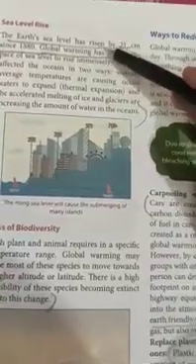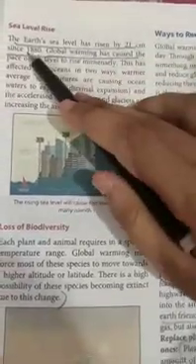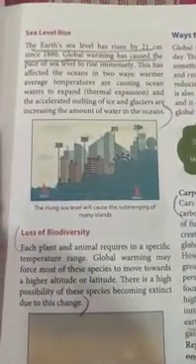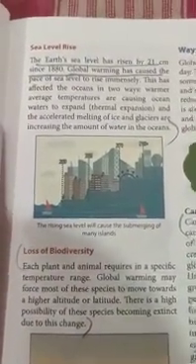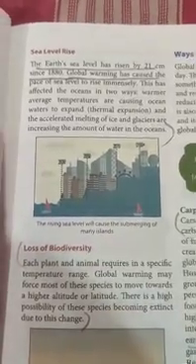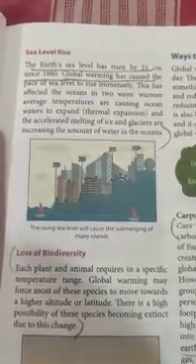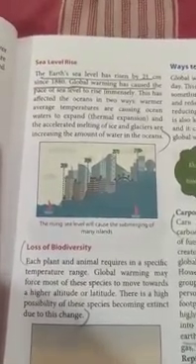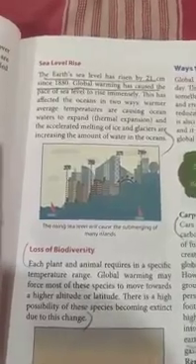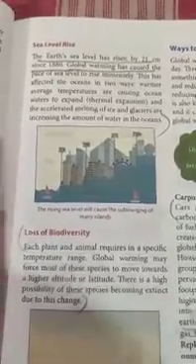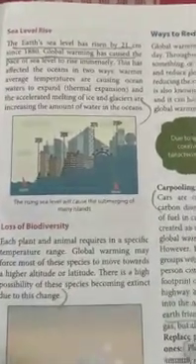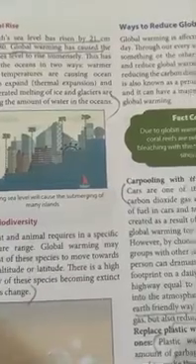Next is sea level rise. So the Earth's sea level has risen by 21 centimeters since 1880. Global warming, that is increase in the temperature, has caused the pace of sea level rise to increase greatly. And this has affected the ocean in two ways. Number one, warmer average temperatures are causing ocean waters to expand. That is called thermal expansion. And the accelerated melting of ice and glaciers is increasing the amount of water in the oceans.